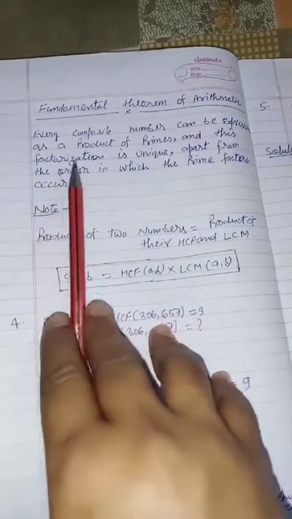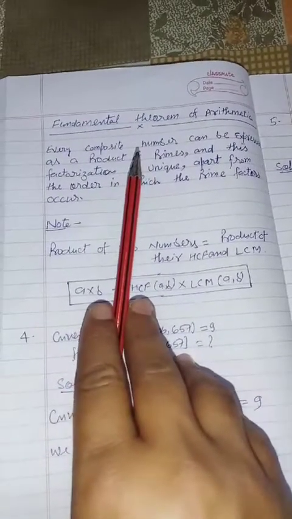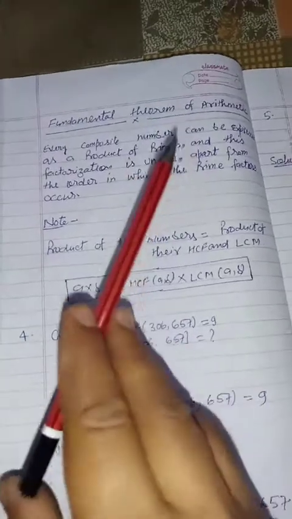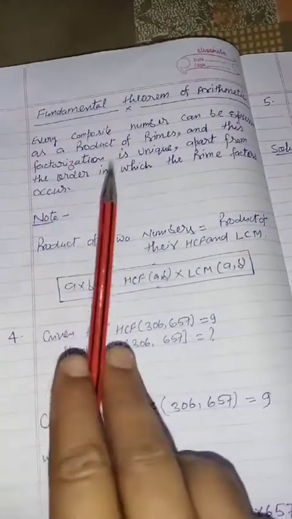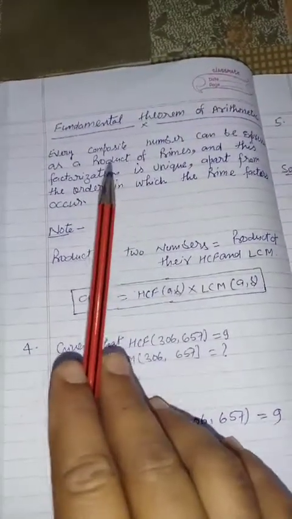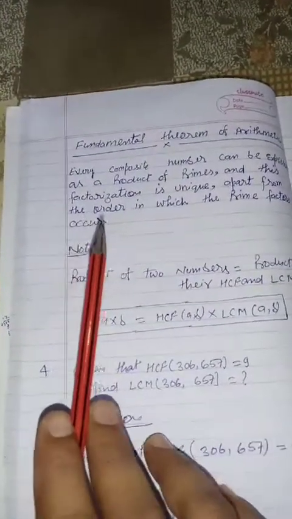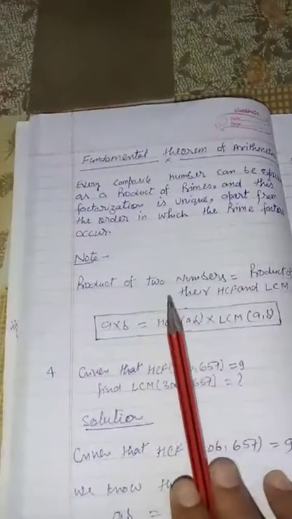The meaning of the fundamental theorem is that when you find the factors of any number, that factorization is unique. Prime factorization is unique and cannot be changed. As if you find the factors of 6, that is 2 multiplied by 3, which is always fixed and cannot be changed. This is the meaning of the fundamental theorem of arithmetic.